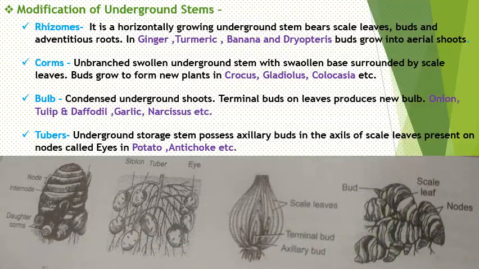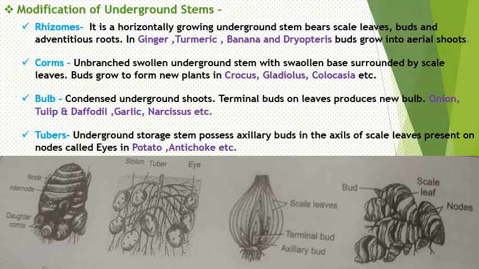Here, the first segment of the picture represents the corms, that is colocasia, which shows the nodes, internodes, and daughter corms. The second picture represents the tubers. Here, the potato and the artichoke both have the eyes for giving birth to a new plant.